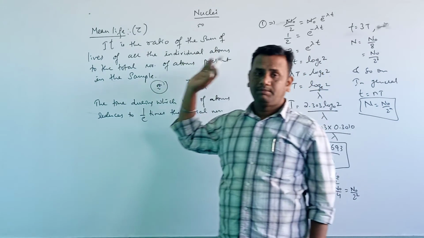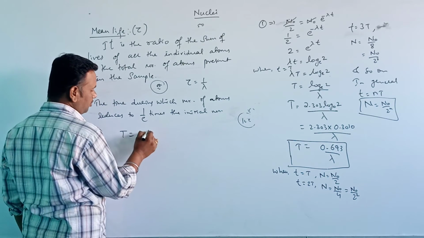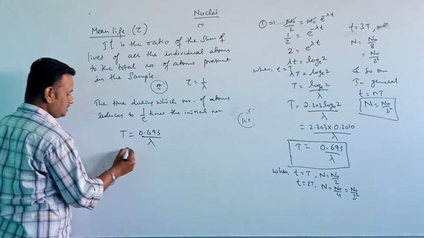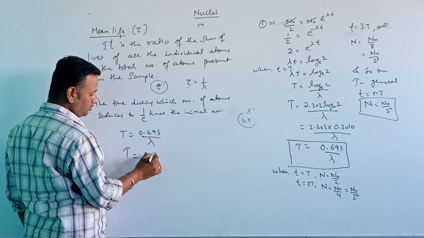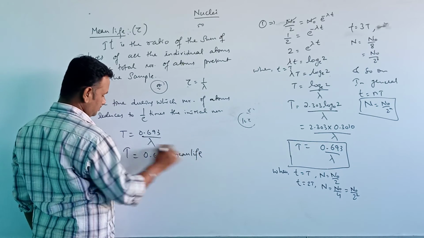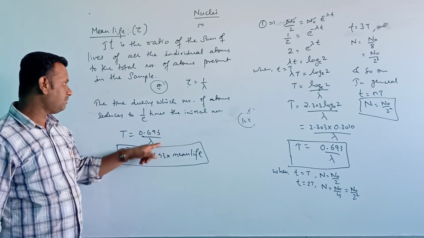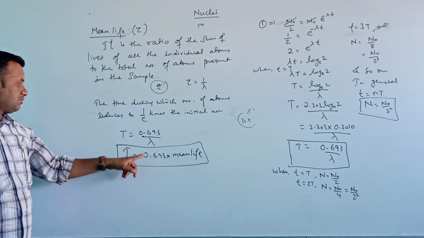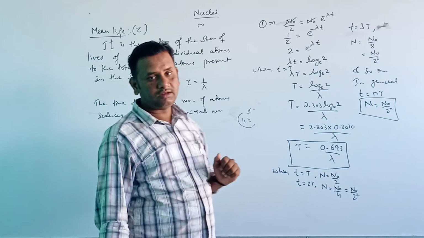As we know, T is equal to 0.693 divided by lambda. So 1 by lambda means tau, that is mean life. So half-life is equal to 0.693 into the mean life. So this is all about the mean life.